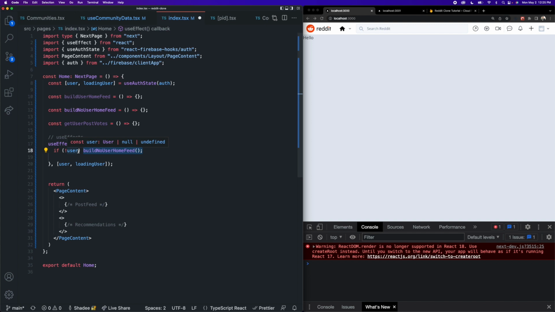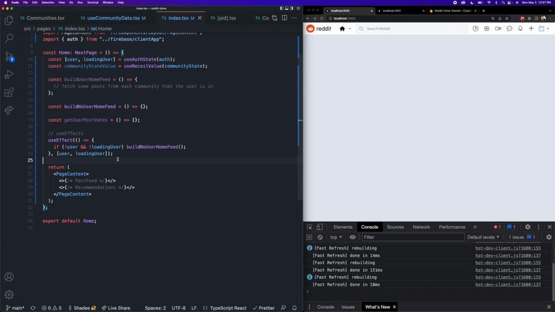We need to know that the auth service actually attempted to fetch the user. And then if it did attempt to fetch one and there still isn't one, then we want to build the no user home feed. So I hope that makes sense. So what we can do to actually implement this is to say, if there is no user and we are no longer attempting to fetch the user, then build the no user home feed. That means that the auth service tried to get the authenticated user and there was not one. And we should build our feed for a non-authenticated user.